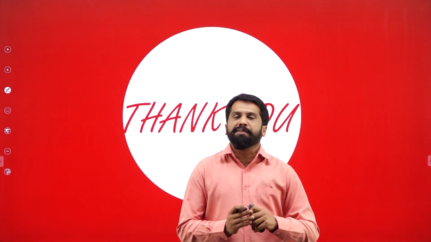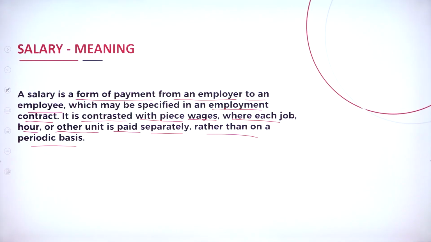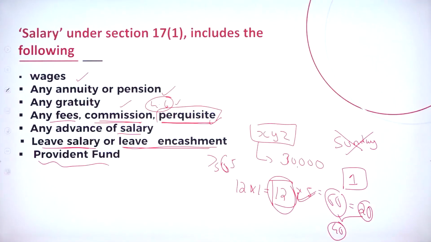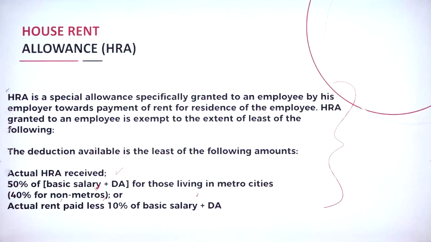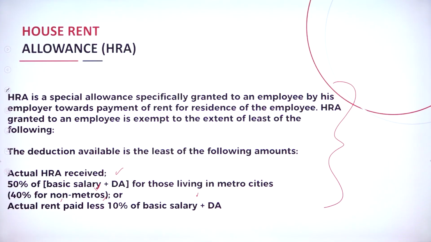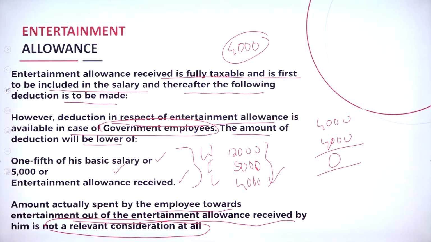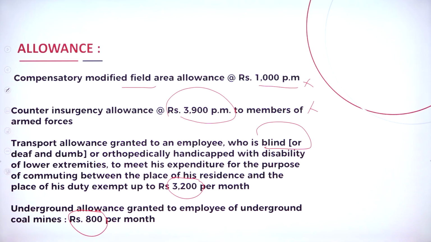I'll show all the slides. If you want, you can take a screenshot. So this will be your agenda: session-wise, on salary, meaning whatever is included in the salary. These are fully taxable allowances. If they ask for 5 marks, list out any 5 allowances; you have to write this. House rent allowance, entertainment allowance. These are the allowances I have explained to you. Few are very important. Continuation of your allowances.